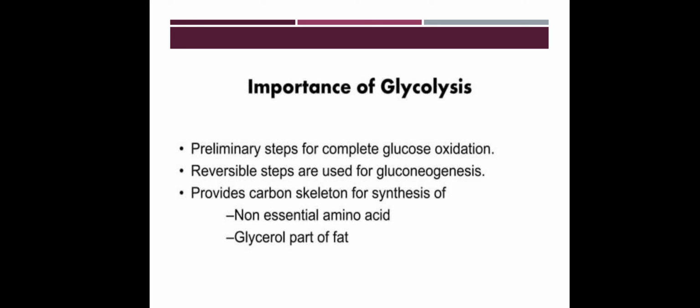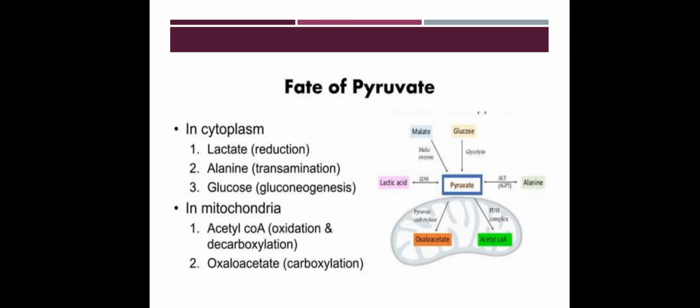In glycolysis, we have steps which are the splitting up of glucose to pyruvate or lactate. But in gluconeogenesis, we have the reverse mechanism. In the name itself, it states that it is a formation of new molecules of glucose. So from the reverse, it will be formed. It provides carbon skeleton for synthesis of non-essential amino acids and glycerol, part of fat.